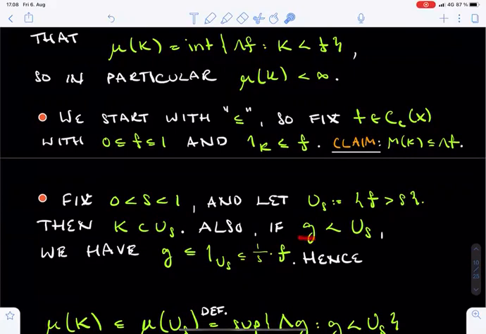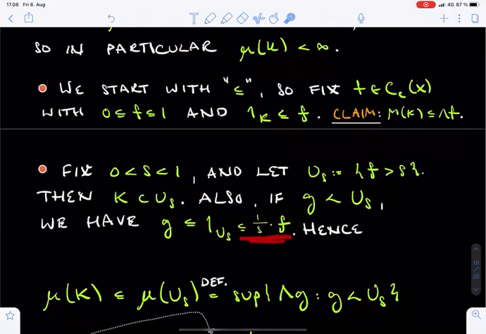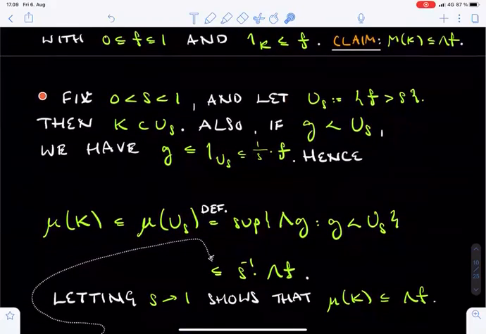We also note that if g is any function dominated by U_s, then g is bounded from above by the characteristic function of U_s by definition, and this is further bounded by 1 over s times f by the definition of U_s. These two observations allow us to make the following estimates.